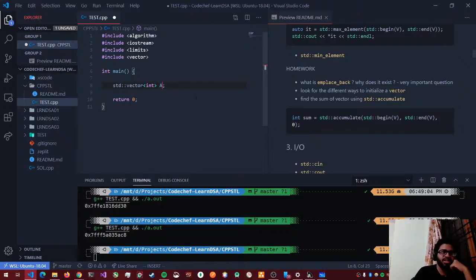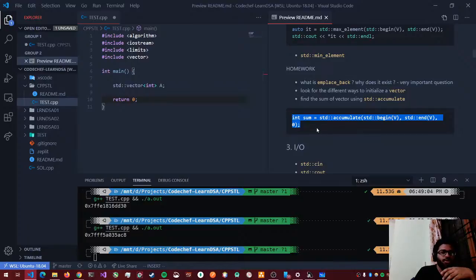Now there's also a function called standard accumulate. So what does standard accumulate do? It accumulates the value, basically adds the values. So this is the code for it. You can look at what other things standard accumulate can do. It can also multiply the values. So let's say you wanted to calculate the product of all the elements in an array, and you wanted to do a one-liner. This is how you will do it. You'll have to Google how you do that. That will be done using accumulate, but it will be slightly modified. So this part actually sums up all the elements. You can look later at what those do.